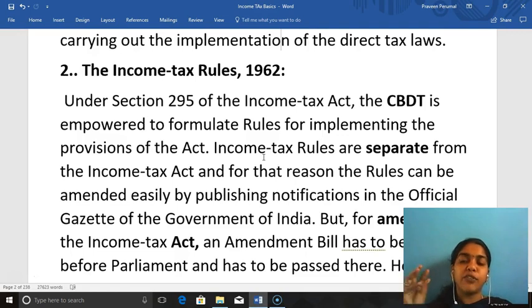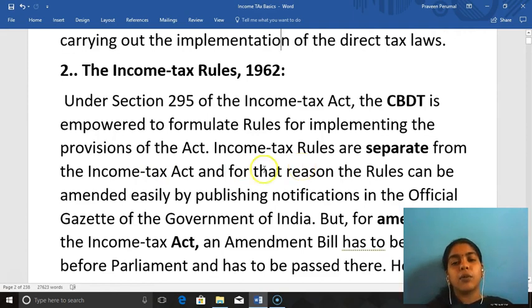It is very difficult to amend the act as such. Every time you want to make an amendment in the Income Tax Act, you have to go to Parliament and get it changed. It is rather cumbersome. That is why there are separate income tax rules. Is it done purposefully? Yes. In order to make amendments very easily, the income tax rules are separate from the Income Tax Act, to facilitate changes.